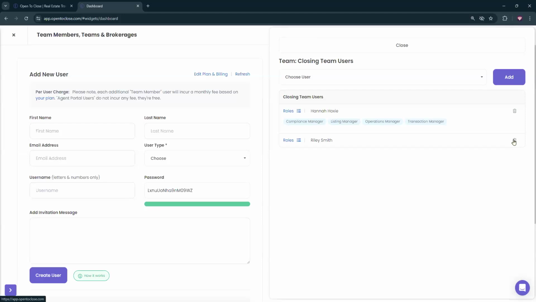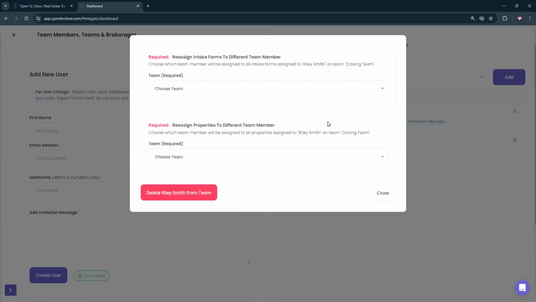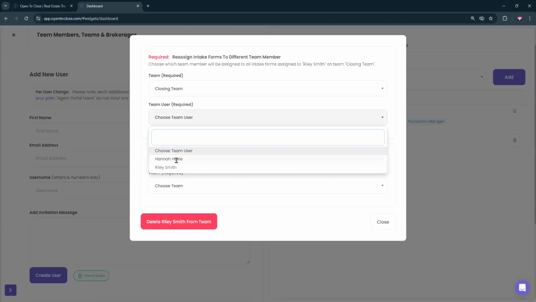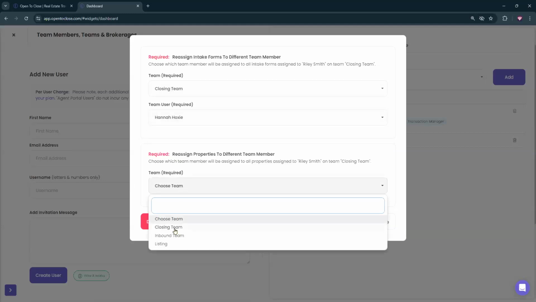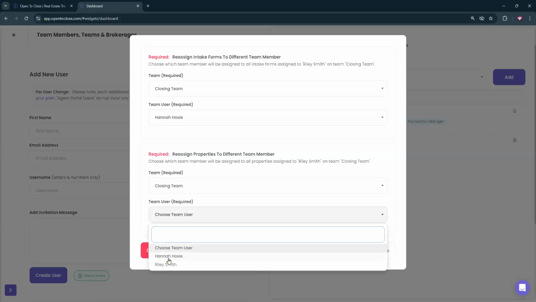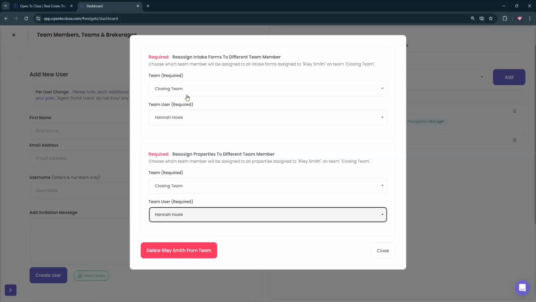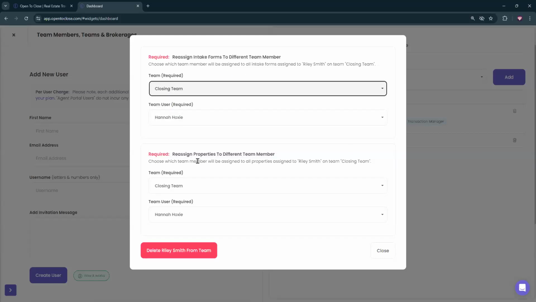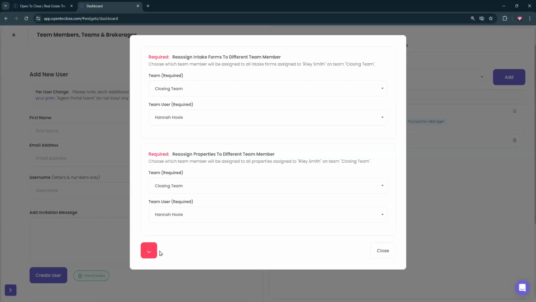from those teams first. So if we needed to delete Riley from this particular team, we're going to click on the trash can icon, and we need to reassign all of the transactions and intake forms that are currently assigned to Riley to the user that is going to stay on the team. As you can see, I can reassign the transactions that are originally assigned to closing team to a different team if I need to. It does not have to be the same team that you're reassigning those transactions, intake forms, or properties to. So I'm going to go ahead and say delete.